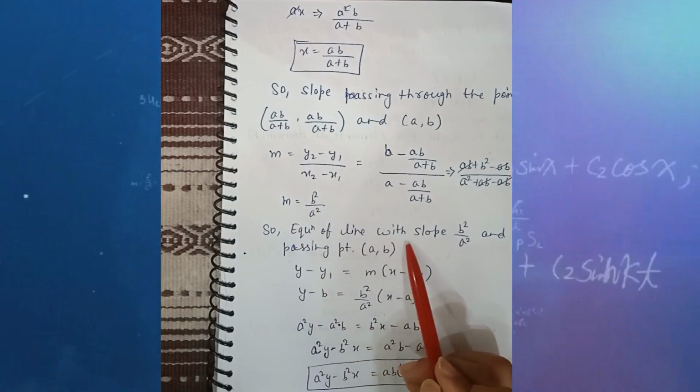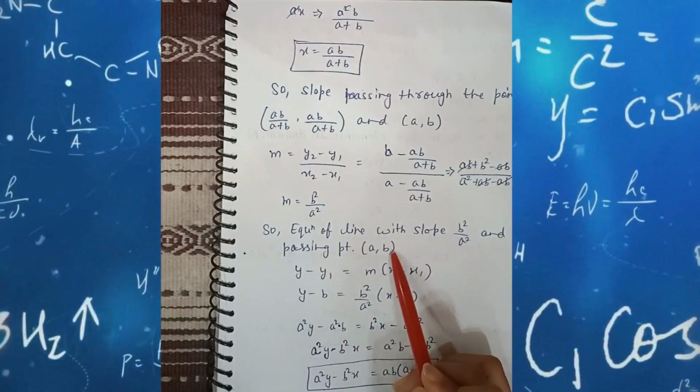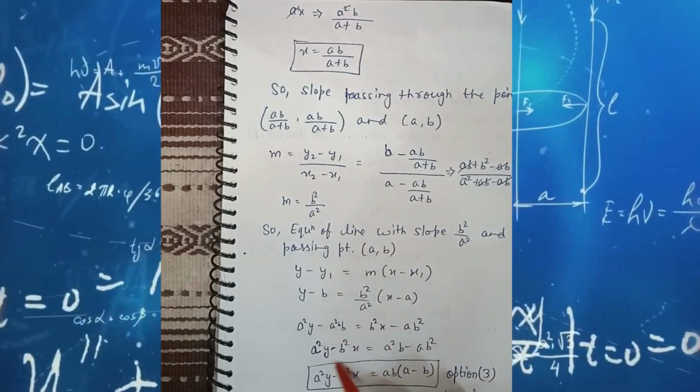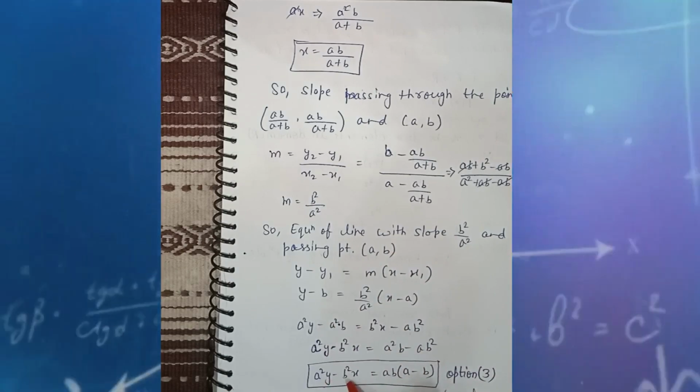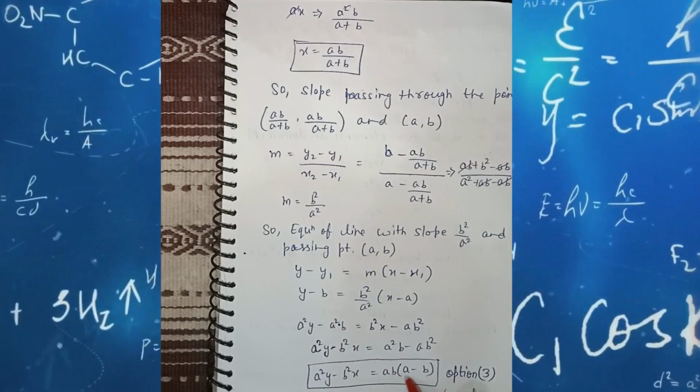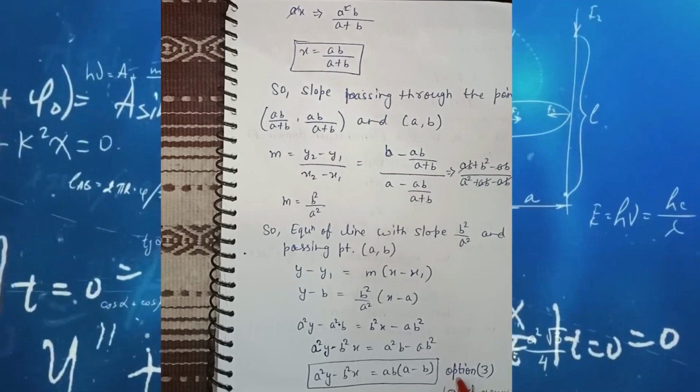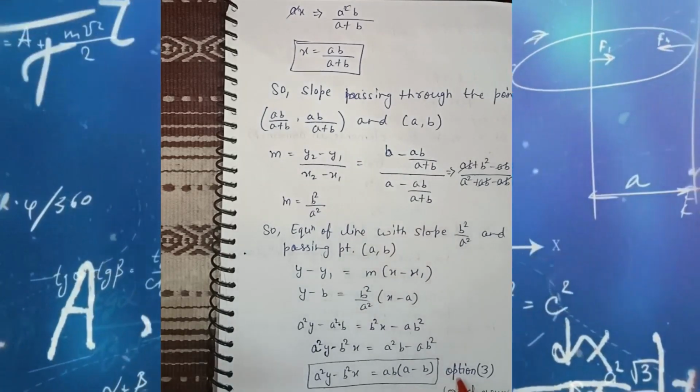Now we have to find the equation of the line with the slope and passing point. Then we can easily get a squared y minus b squared x is equal to ab (a minus b), which is option number 3. So option number 3 is the correct answer.